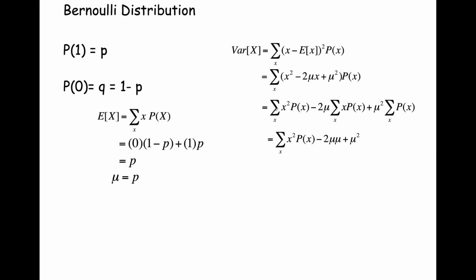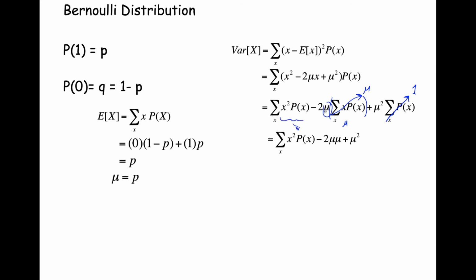Okay, so if we do this, we can make an observation. We say, okay, well, the sum of x times P of x, that's nothing more than mu. It's the same mu as what's here. So if we do this, we replace this term with mu, and then we have mu squared times the sum of P of x. Well, the law of total probability says we sum over all values of the probability, that sums to 1. So that's the same as mu squared times 1. So we're left with the sum for x squared times P of x. That hasn't changed. That's exactly what's up here.